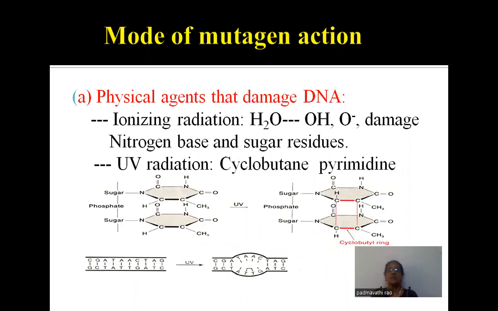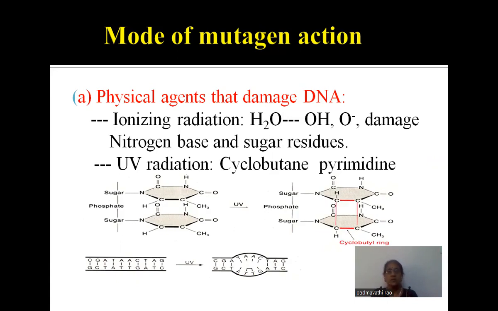Now we are going to discuss the mode of mutagenic action, how these mutagenic agents work on plants or animals, whatever they may be. First, I am going to explain the physical agents that damage the DNA. How do these physical agents damage DNA for the creation of new varieties or abnormalities?